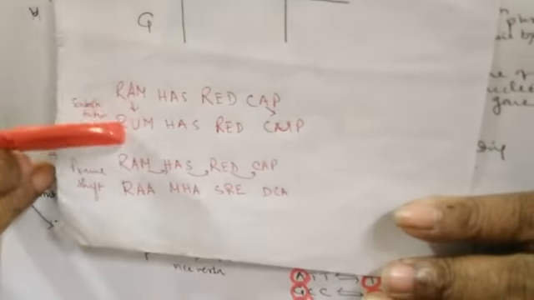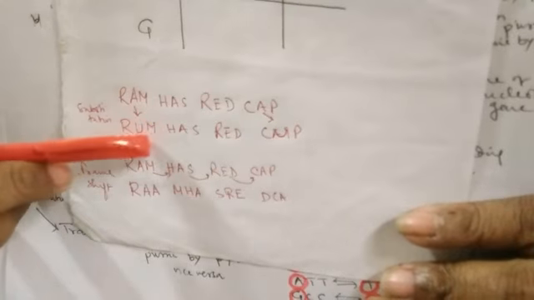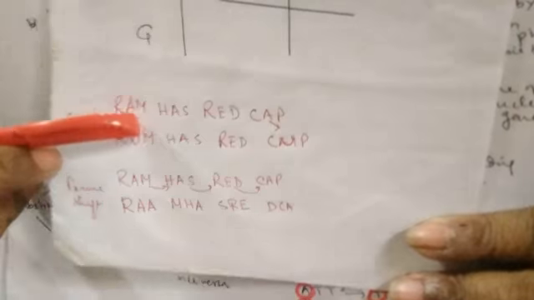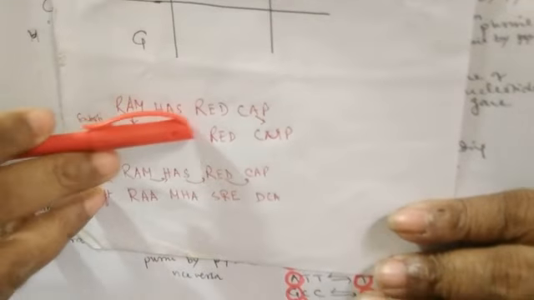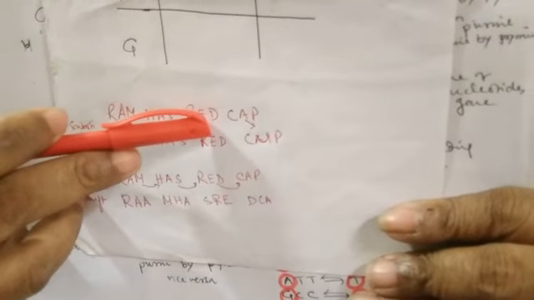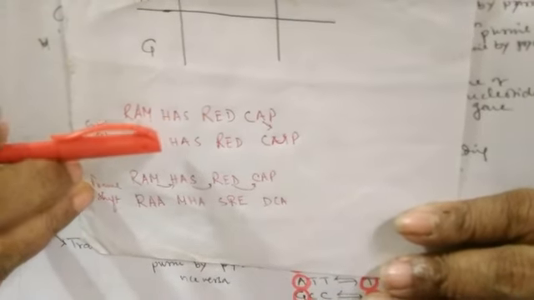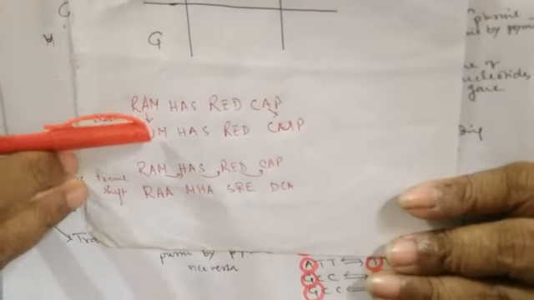So we can see when there is substitution, actually the reading of only one amino acid is affected. Clear? So you can see here, Ram has red cap. This can easily explain it. Clear? Because all have three letters, like the codon, so we can easily explain by this example how the change is occurring.